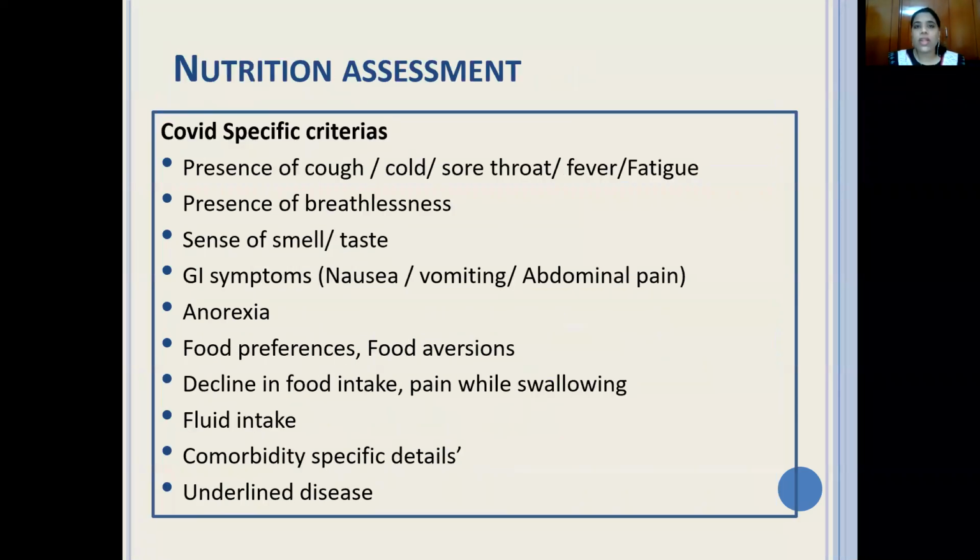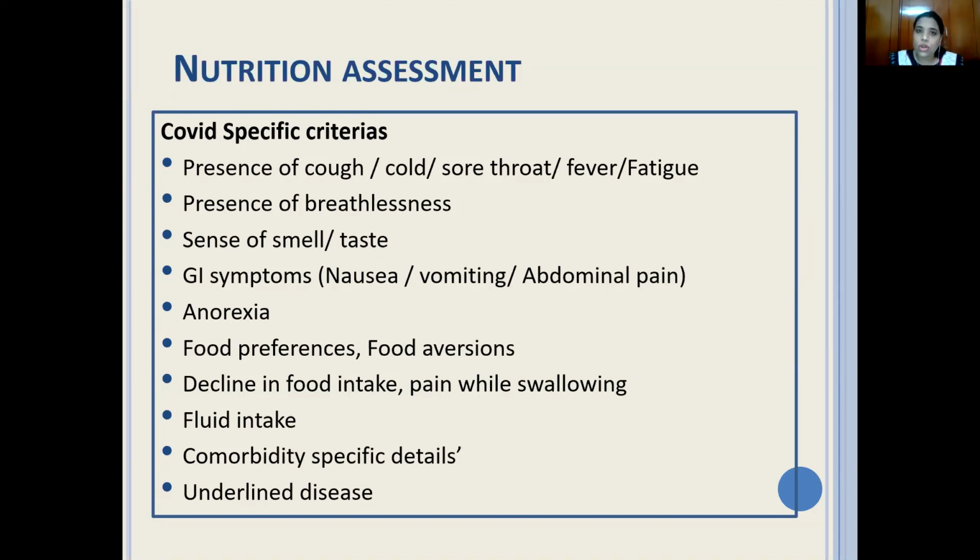Moving on to nutrition assessment, the dietitians are aware of the A, B, C, D of nutrition assessment, but I would like to just draw your attention to some of the COVID specific criteria which we need to ask or check with the patient if they are COVID positive. So yes, presence of cough, cold, sore throat, fever, fatigue. Fatigue is very, very common in patients, even if they do well eventually, but in the initial phase they are really tired. Presence of breathlessness, whether that breathlessness is at rest, or after eating food, or only on exertion, we need to have a good idea about that to modify the food consistency.